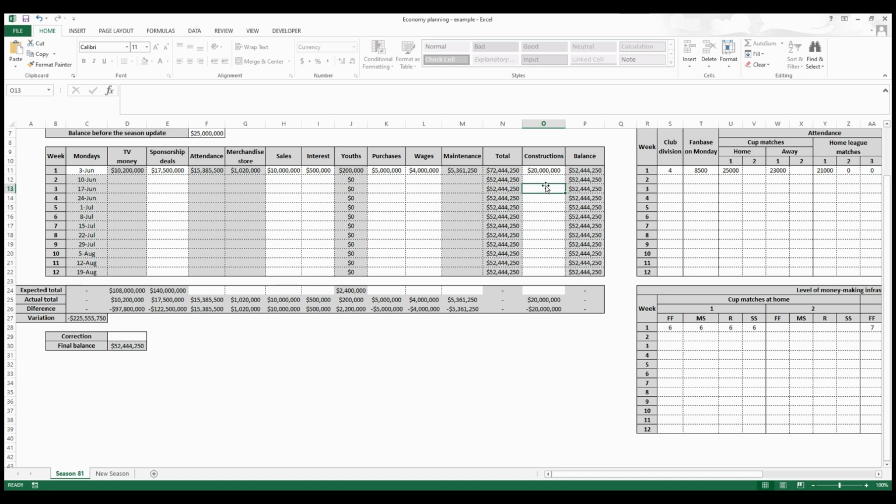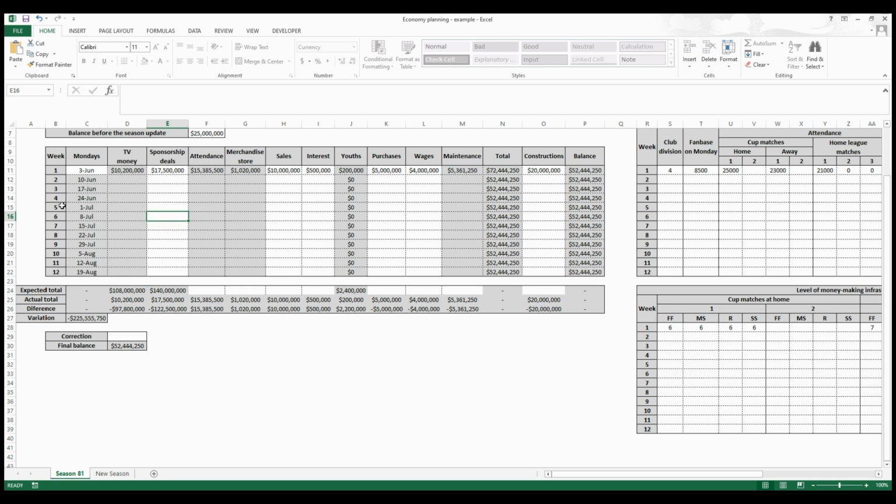But if this difference is very small, like only one unit or two, three, it's okay. It should be an error due to rounding. At the end of the season, you can correct using this correction field here that I will show later. I will show you a completely filled spreadsheet, and then you can see how I use this correction field.